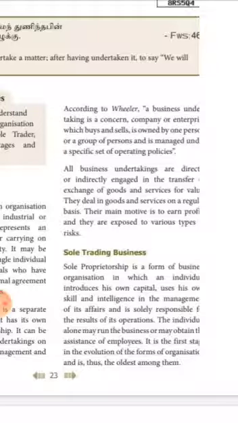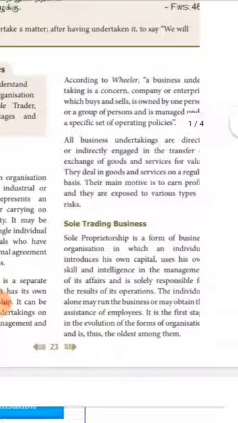Now, let us see the sole trading business. This sole trading business is a form of business organization in which an individual introduces his own capital. He may use his own skill and intelligence in the management of his affairs, and he is solely responsible for the results of his operations. So this individual may run the business, or he may get the assistance of the employees.